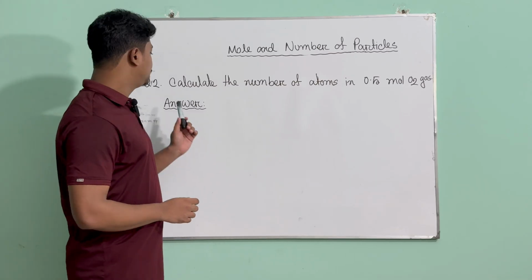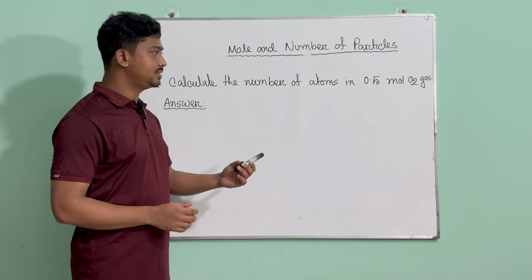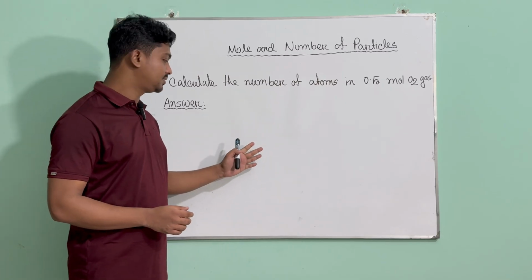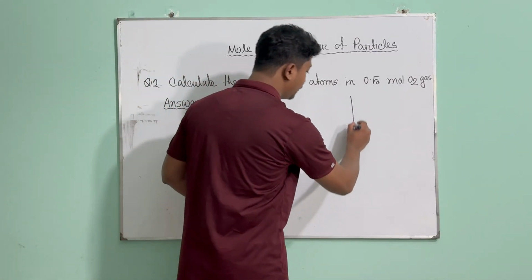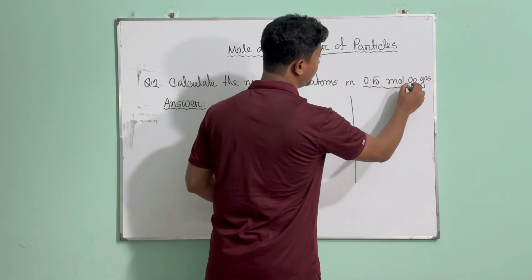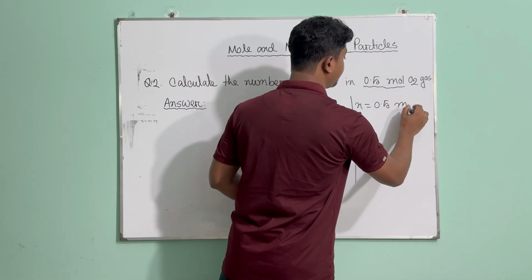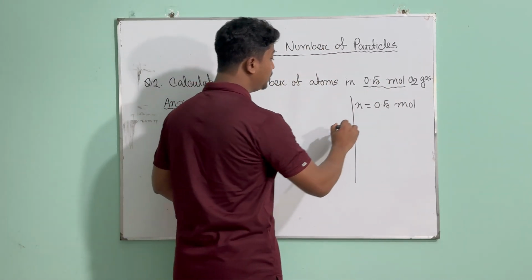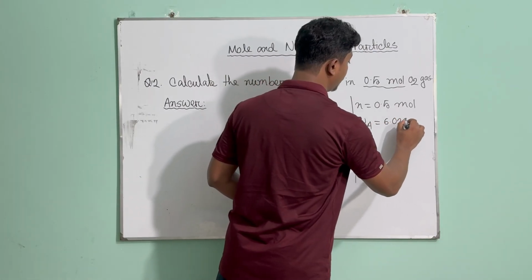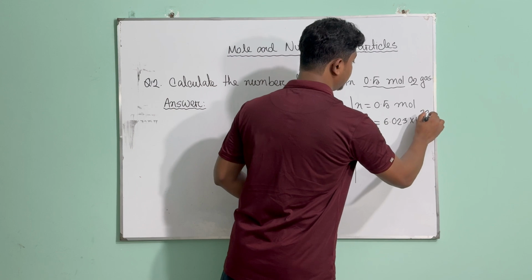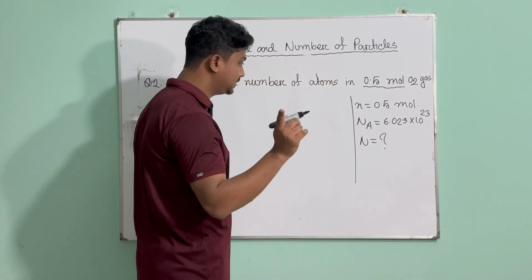This is our math number 2, where we are asked to calculate the number of atoms in 0.5 mole of oxygen gas. Now this is not going to be as straightforward as the previous one, but let's calculate what we have first. In the right column we have 0.5 mole, so n equals 0.5 mole, and we know the Avogadro number, which is Na, 6.023 into 10 power 23. Okay, so that's it. Now we are asked to calculate N. Now this N is different. Let's see how it is.